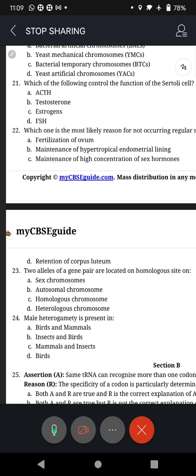Like for example, for question number 24, male heterogamety is present in mammals and insects, there is an explanation of around 2 to 3 sentences. Why is that answer correct? Why not the others? So like that, you can get convinced of the logic that is there in the answer.